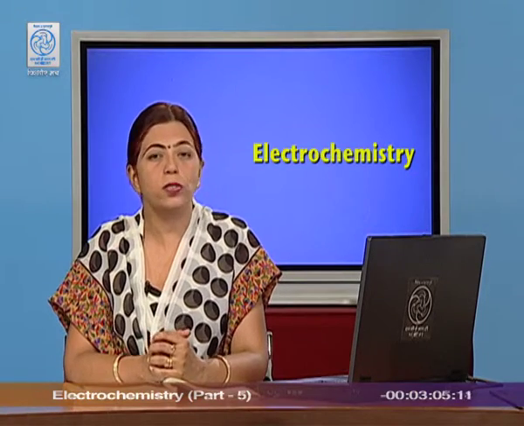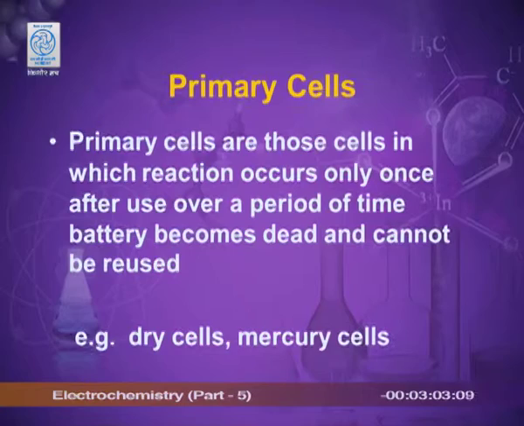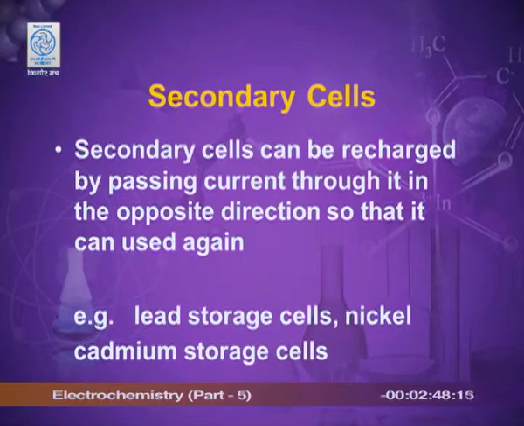First of all, what is this primary cell? Primary cells or primary batteries are those batteries which, once used up, are wasted and we have to throw them away. They cannot be recharged. But the secondary batteries are rechargeable. Just by applying external electric current, they can be recharged and we can use them again and again.